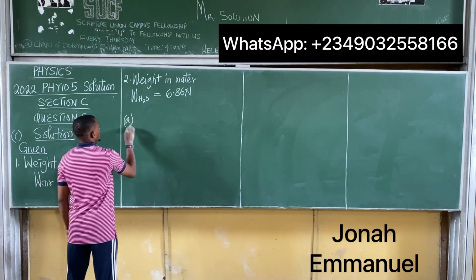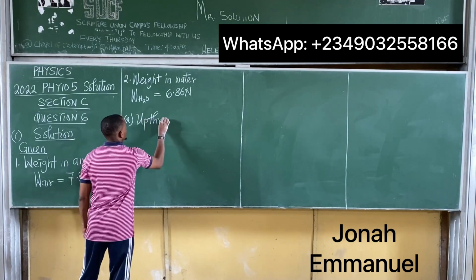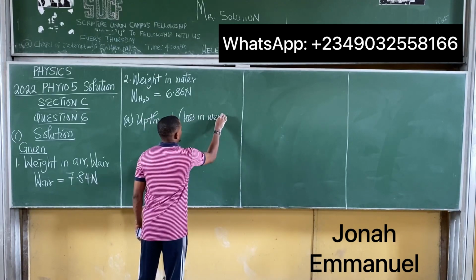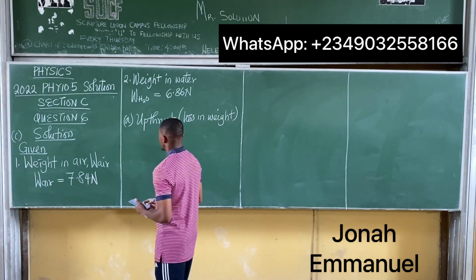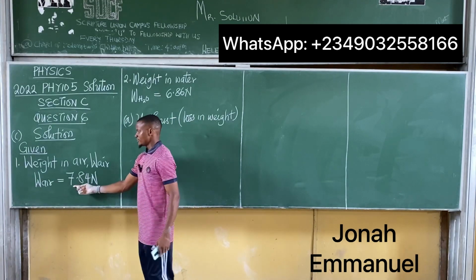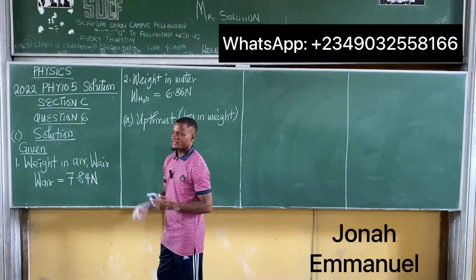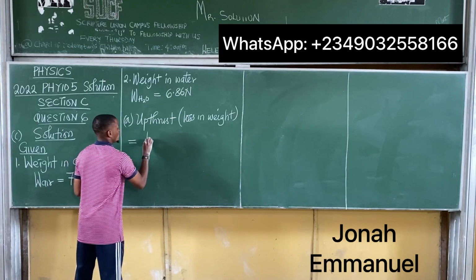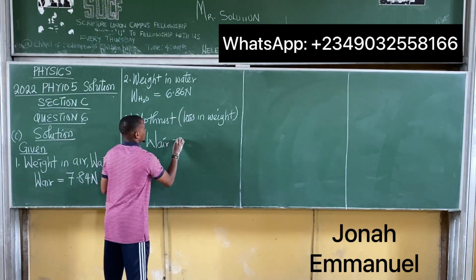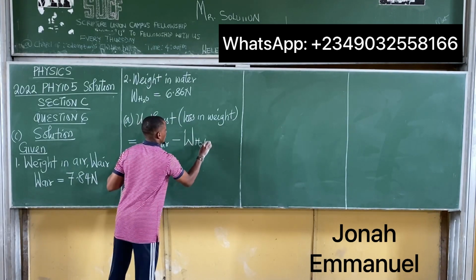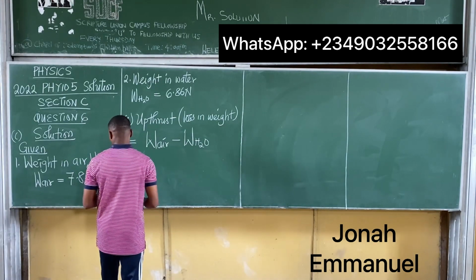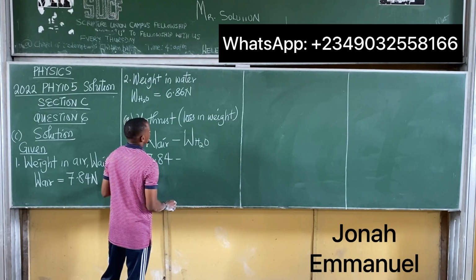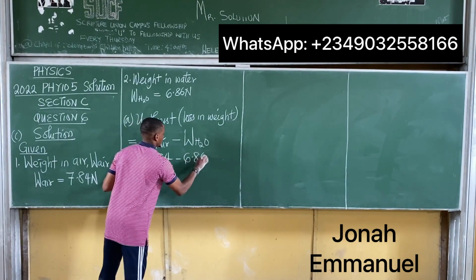Let's call the A part upthrust, also called loss in weight. They're the same thing. So upthrust is equal to, it weighed this amount in air and this amount in water. It has lost some weight. How do you get the value of weight lost? Very simple. Upthrust is equal to the weight of the gold bracelet in air minus the weight of the gold bracelet in water. The weight in air is 7.84 Newton minus the weight in water, 6.86 Newton.